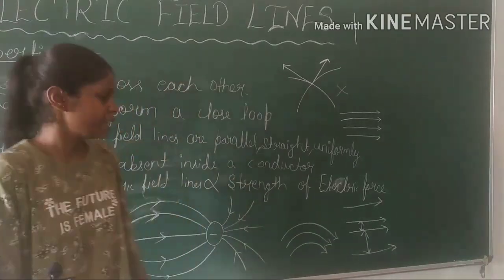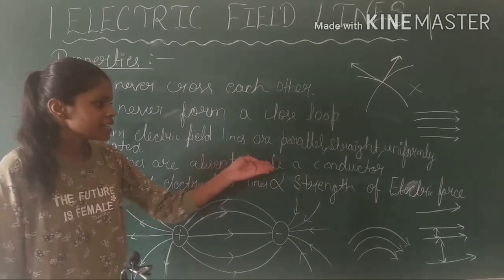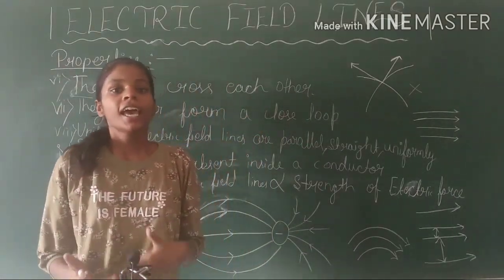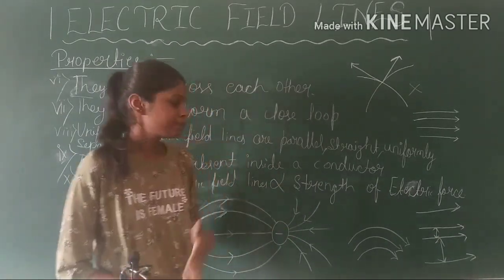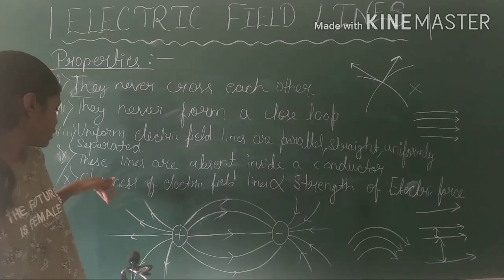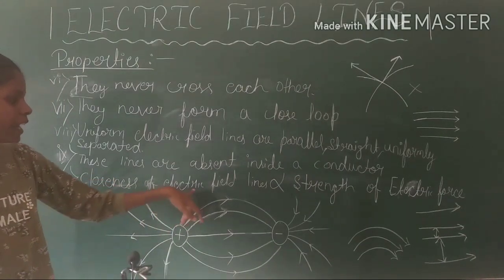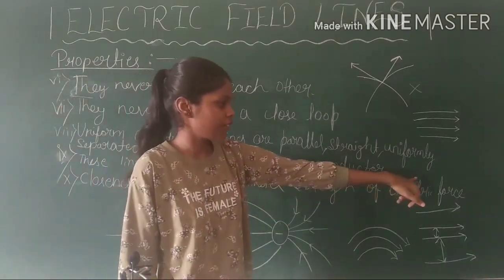Okay? Now, the ninth one. These lines are absent inside a conductor. As you already know that inside a conductor, electric field is zero, so electric field lines are absent there. Now, the last property of electric field lines, closeness of electric field lines is directly proportional to the strength of electric field.